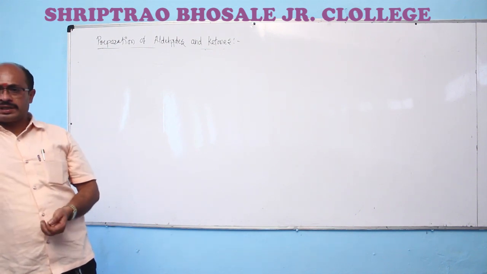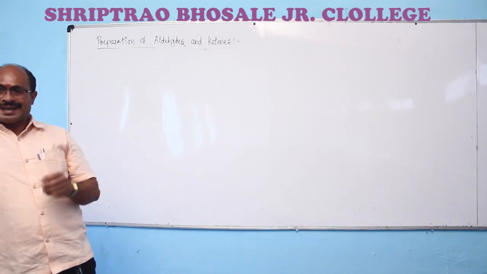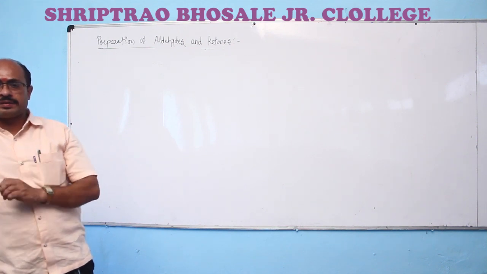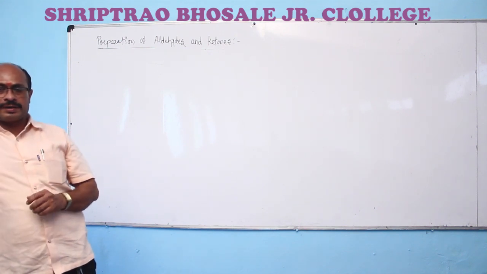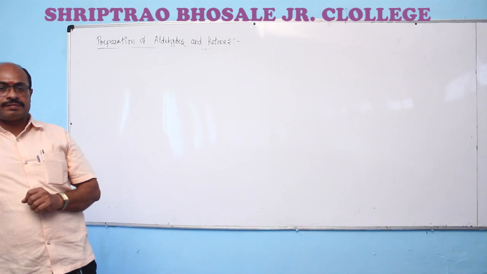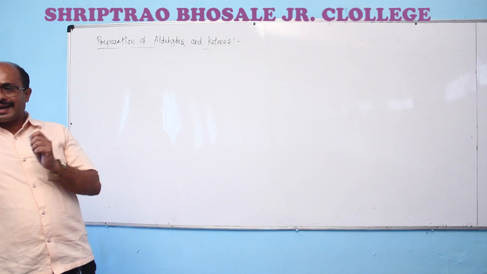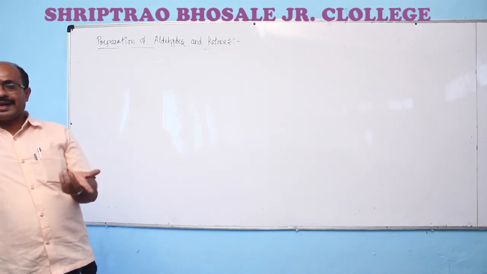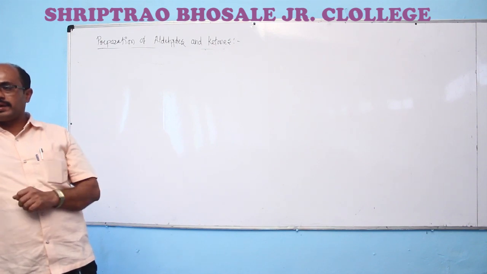The next reaction we study is the preparation of aldehydes and ketones from hydrocarbons. Last year you studied these reactions, the chemical properties of hydrocarbons, which involve firstly the formation of aldehydes and ketones from alkenes. That reaction is known as ozonolysis. Alkenes on ozonolysis give aldehydes as well as ketones. Next, we study the preparation of aldehydes and ketones from alkynes, which involves hydration of alkynes.